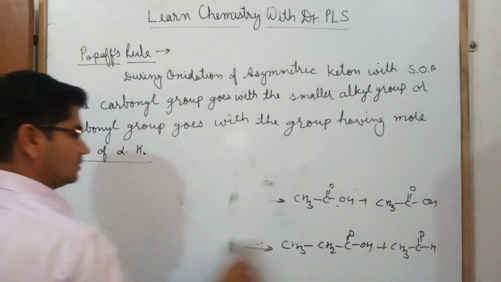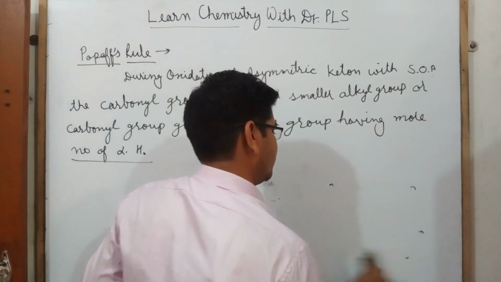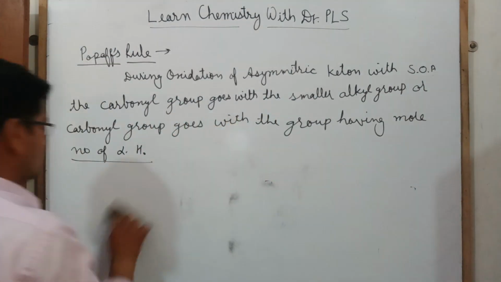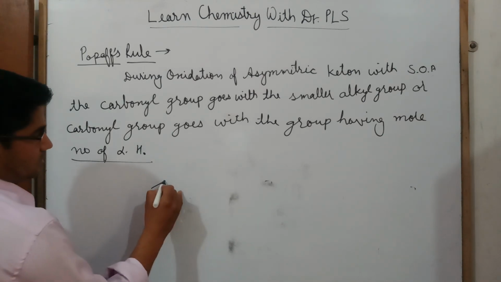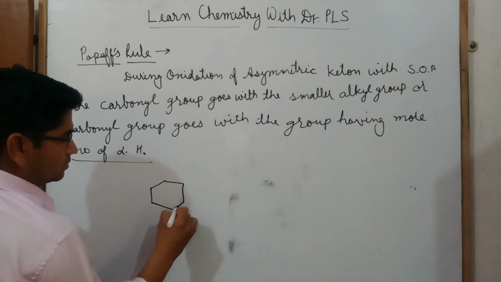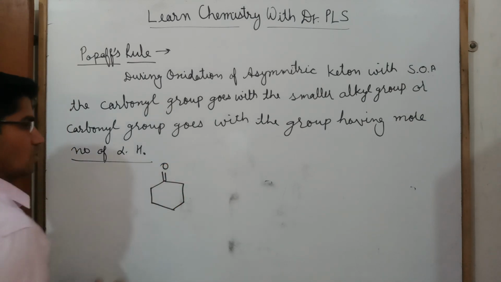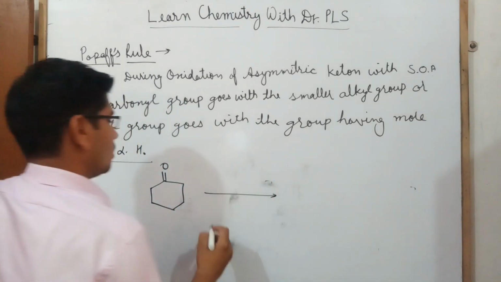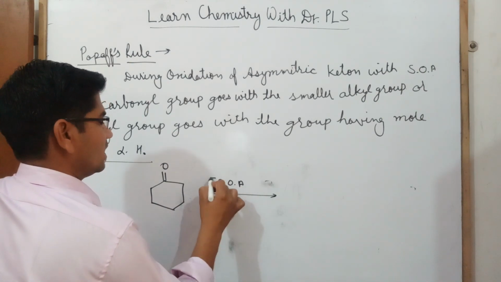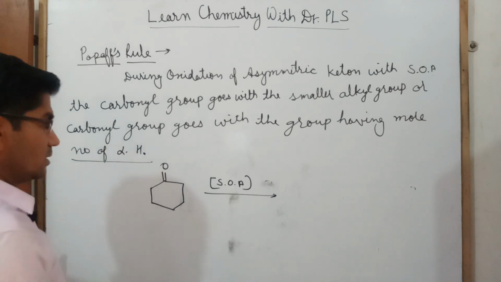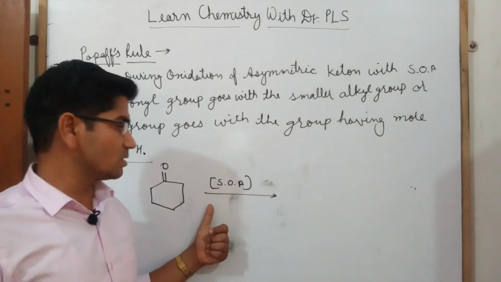I'm using this one. This is cyclohexanone. Now I'm using a strong oxidizing agent. Again, this is a ketone, and a ketone cannot be oxidized by a weak oxidizing agent.